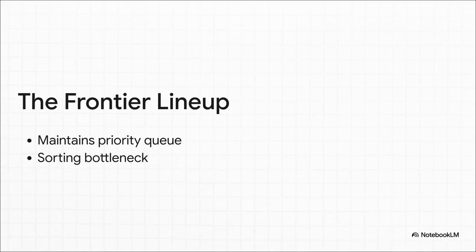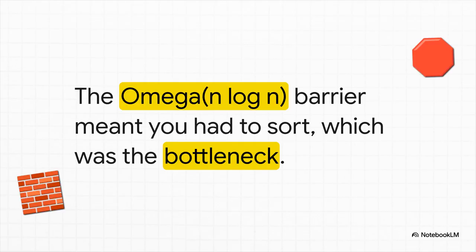If your frontier grows to contain a huge chunk of the graph's vertices, sorting that massive lineup over and over and over again, that causes a notorious delay. Because of this constant need to sort, the computing community accepted a mathematical lower bound, an unbreakable wall of omega n log n for sorting algorithms.